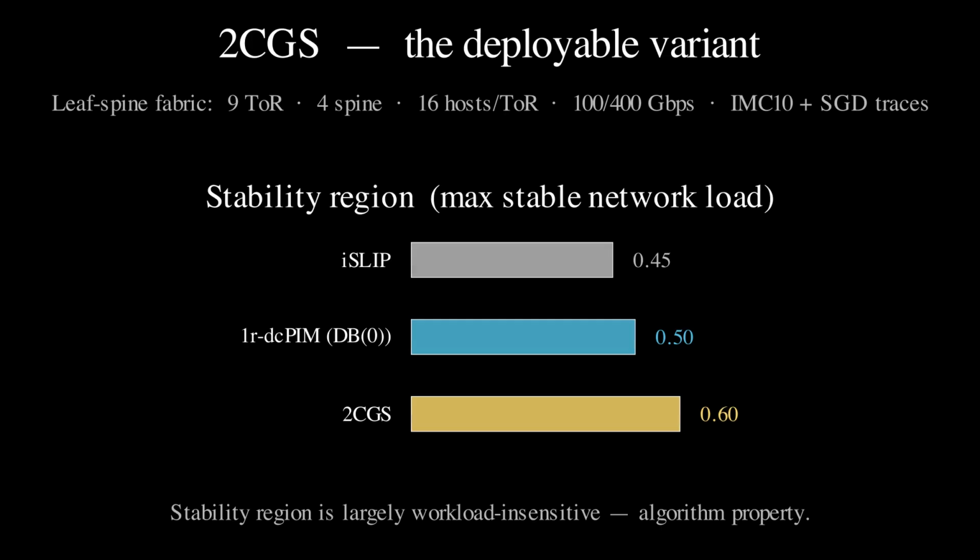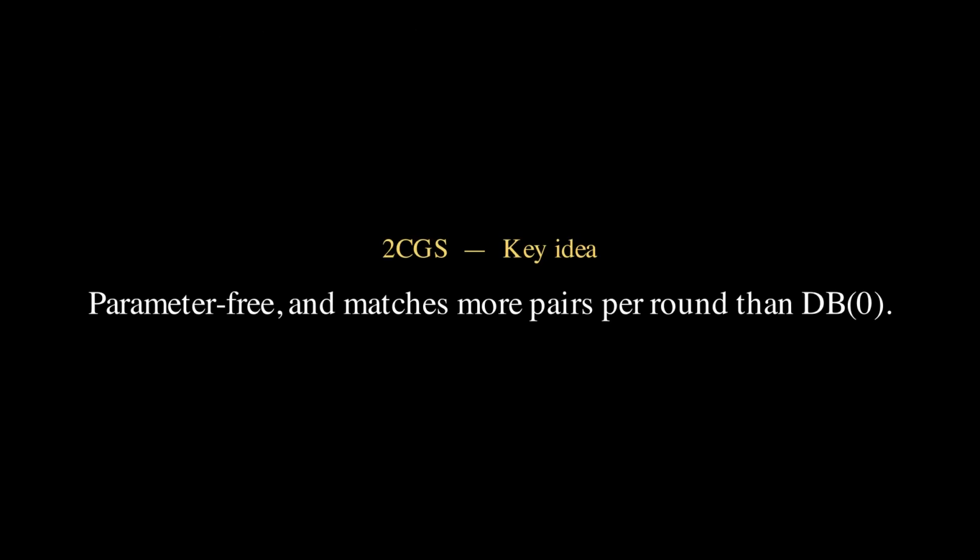The paper makes a stronger claim. The stability region is largely a property of the algorithm, not the workload. The bars look similar for IMC10 and SGD. So 2CGS is parameter-free, costs the same 3 messages as DB0, and matches more pairs per round.